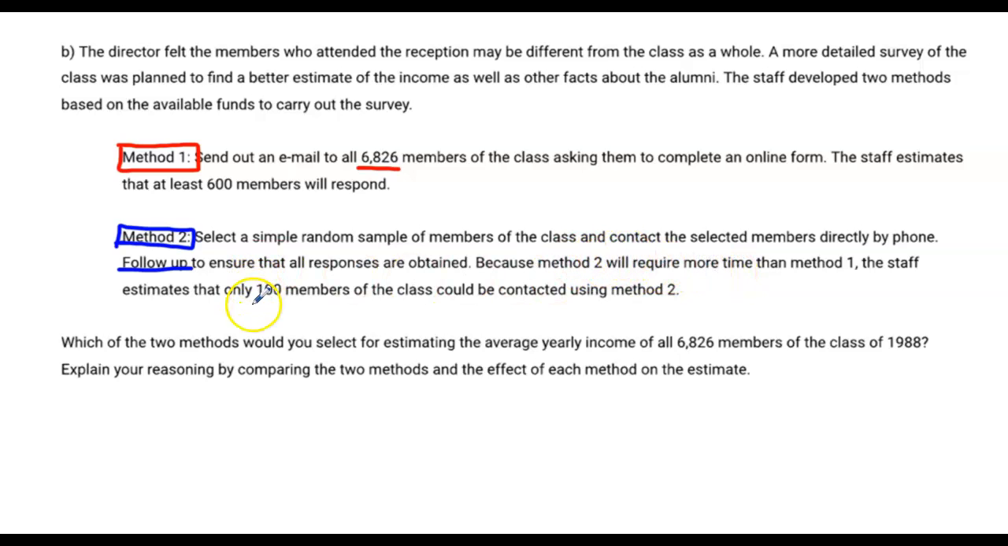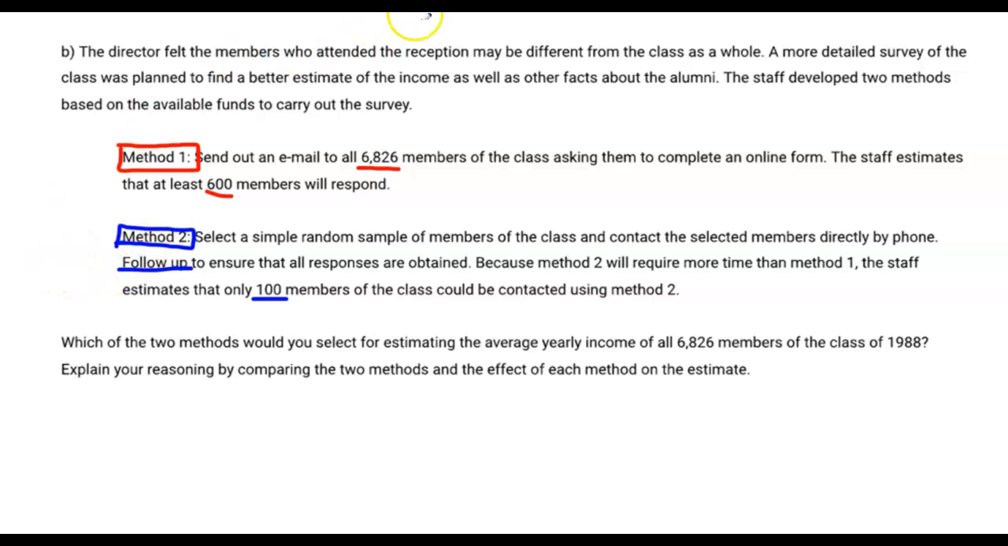Method 2 has only 100 members in it, rather than that 600 member number that they estimated for method 1. So the differences are, in method 1, we're estimating that there's probably going to be a lot more people in the sample than method 2. However, in method 2, we're picking 100 people in the simple random sample, and we're definitely going to get 100 people. Whereas with method 1, we're trying to ask 6,800 people, but we're admitting that we don't know how many people are going to respond.